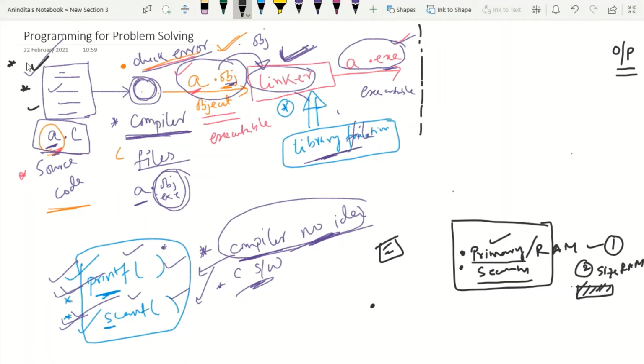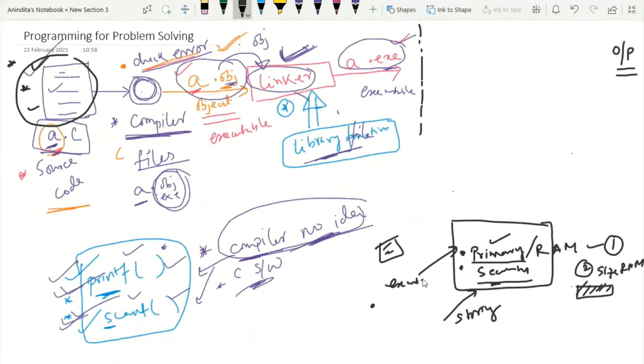RAM is so essential and so small in size, so we have to use some other means for storing our code. It is a general convention that whatever we write in the form of code, we store it in the secondary memory. The storing part is done in the secondary memory and the execution part is done by RAM. So you will think, oh, it is a very simple thing: I will store my code in the secondary memory and execute it in RAM.